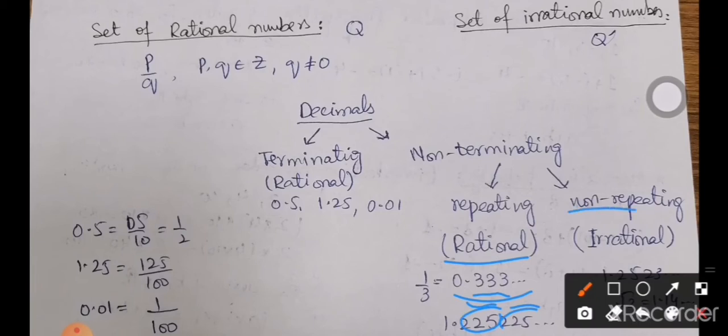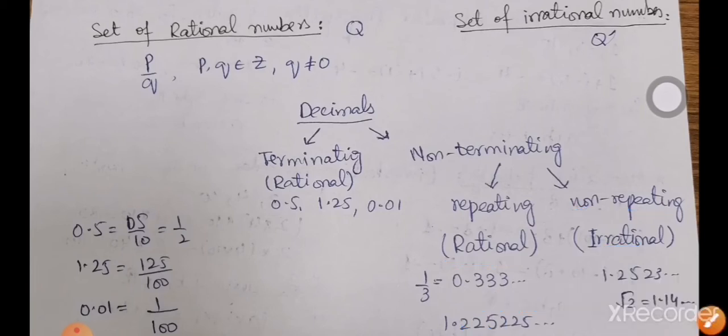Now the non-repeating ones are always irrational numbers. For example, 1.2523 and so on. This is an irrational number. Square root of 2, which is 1.414 and so on, is also an irrational number. So according to the decimal classification, terminating decimals are rational numbers. Non-terminating but repeating decimals also represent rational numbers, while non-terminating, non-repeating decimals represent irrational numbers.